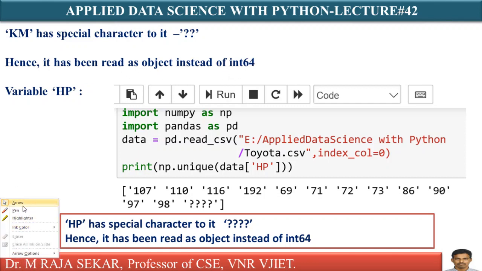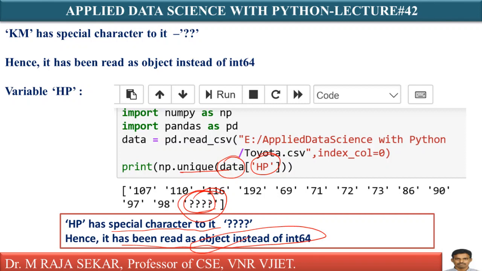Variable HP. HP means what? Horsepower. Here also, just see, print np.unique(data) with HP. Here also I am getting 4 question marks. It is the special character in HP. HP has a special character, hence it has been read as object instead of int64. That's what I am saying. If there are blank symbols, automatically pandas keeps that data type as an object. In reality, it must not be an object. It must be an integer, isn't it?